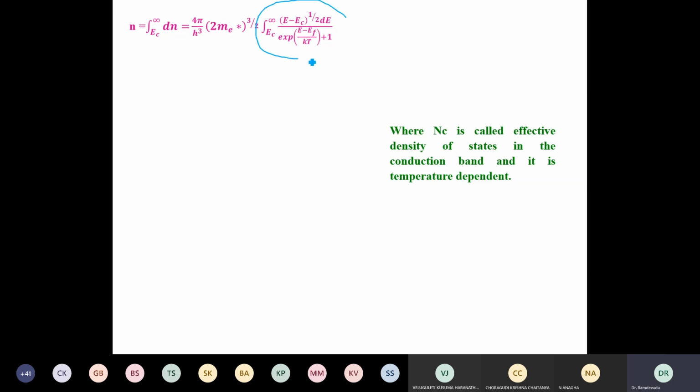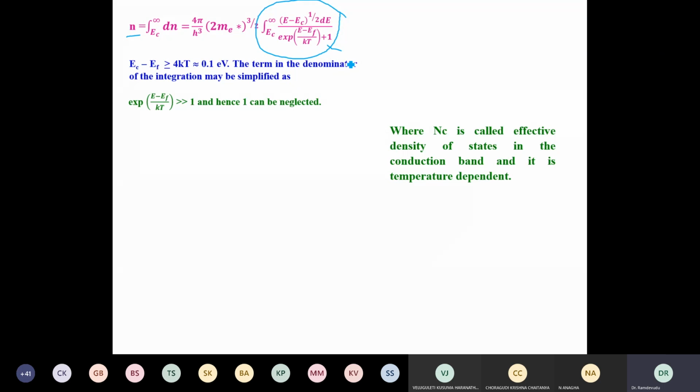This is the integration we have to solve to get the value of n. To solve it, I'm supposing that at room temperature EC minus EF is greater than 4 kT. Therefore, the term in the denominator can be simplified like this. I neglect 1 because this value is larger. As this value is large, 1 can be neglected. Then I write it as 1 by this term, like this. This is the 1 I have neglected.